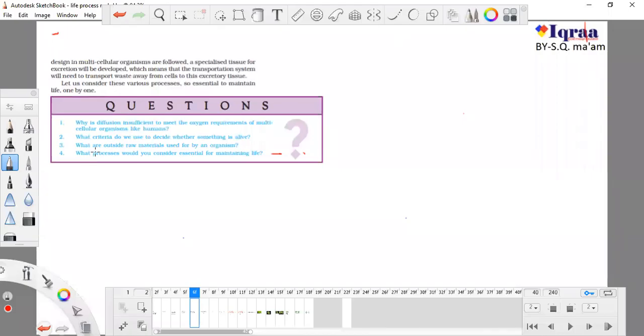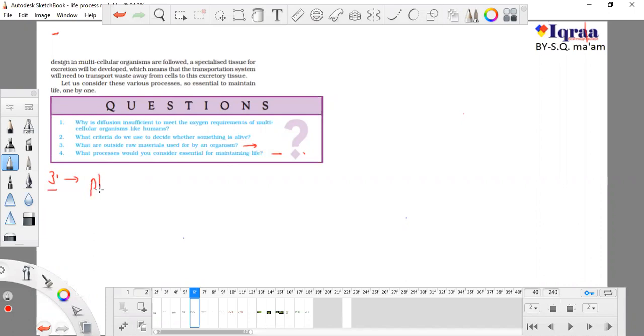Okay, so we stopped our class while we were doing these questions and time went out. So this question is directly from NCERT: what are outside raw materials used for by an organism? What are the raw materials any organism uses to make its food?